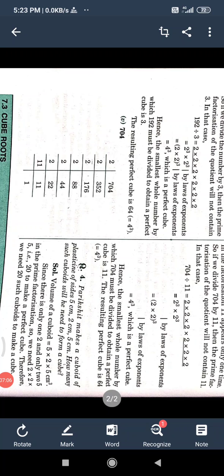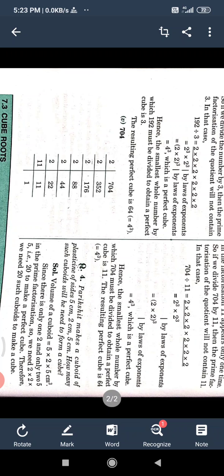Parikshit makes a cube of plasticine of sides 5 by 2 by 5. How many such cuboids will be needed to form a cube? Okay, now here the sides of the cuboid are given as 5 centimeter, 2 centimeter and 5 centimeter.